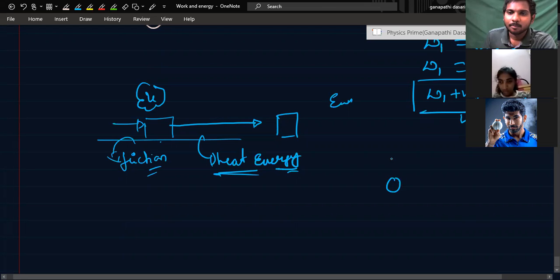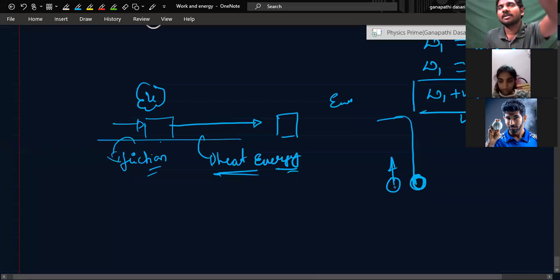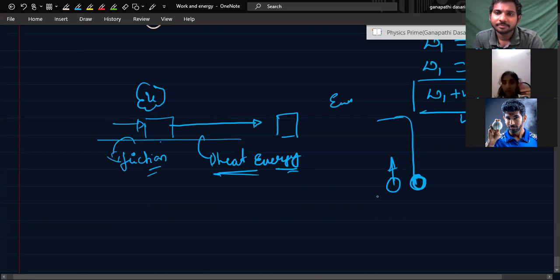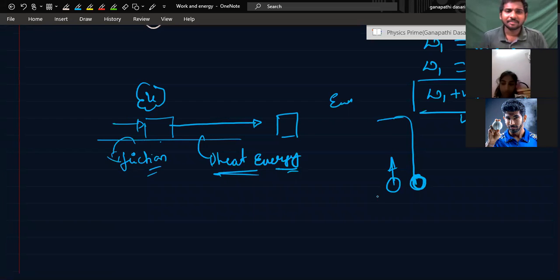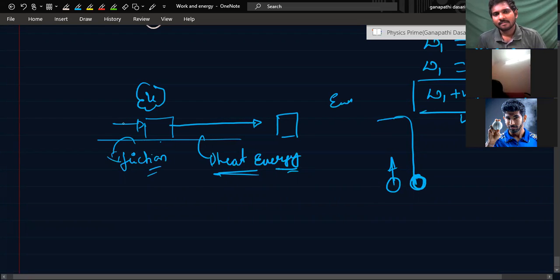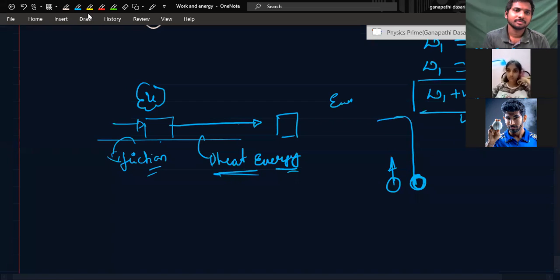You see here, the ball is thrown, it went to the topmost point. Again, the kinetic energy has come. The ball goes upwards and again it is coming downwards, and it is getting the kinetic energy again, right? Gravity is giving it the kinetic energy again. But in friction, is it happening? No, sir. It is converted into heat energy. Energy is conserved, but can that heat energy come back to kinetic energy easily? No, sir.